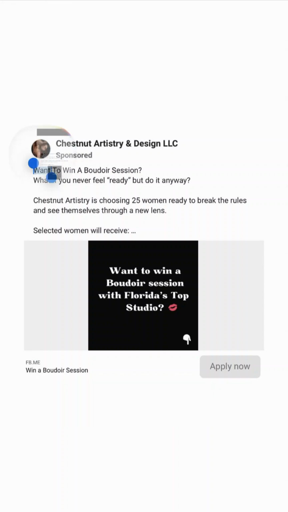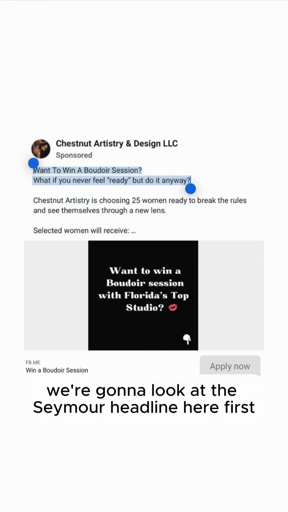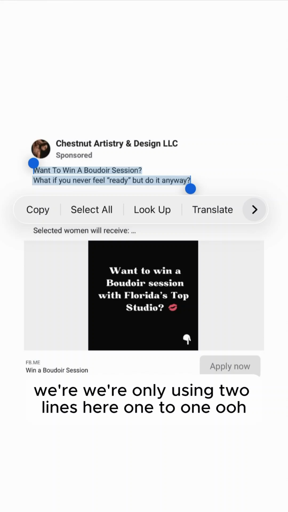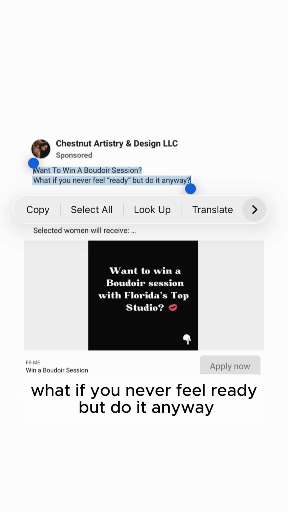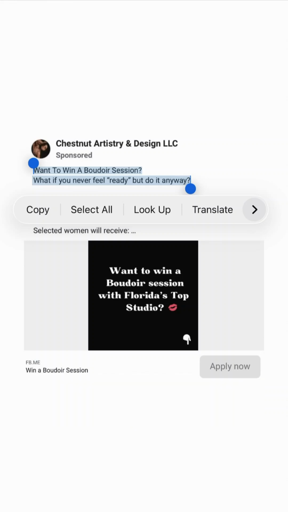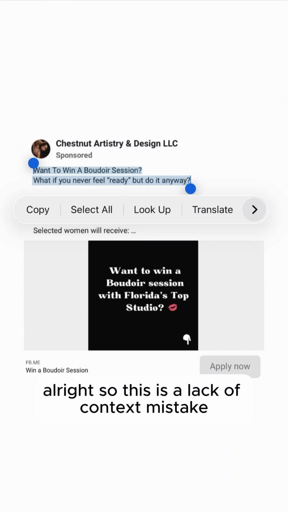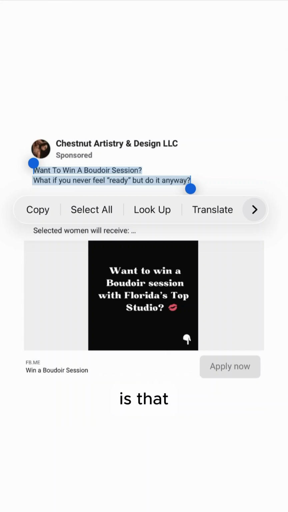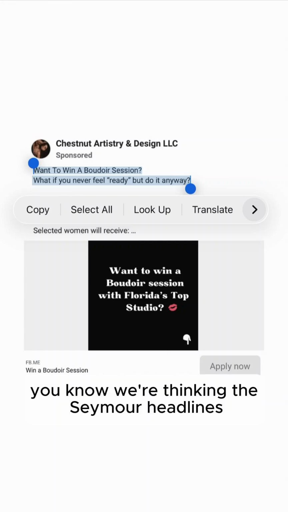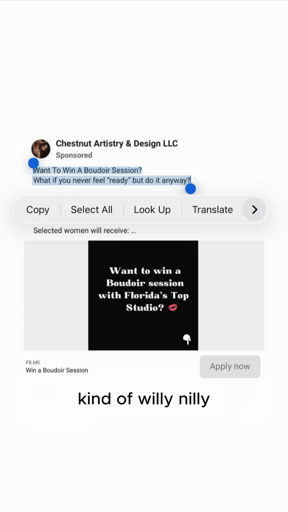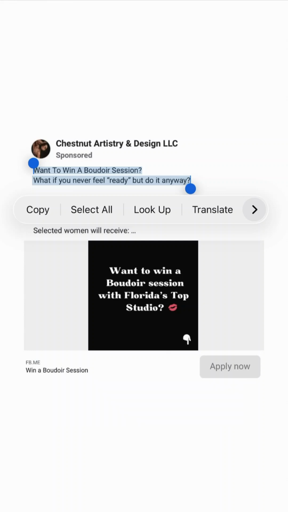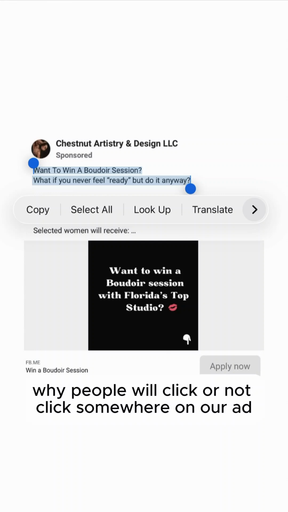Finally, we're going to look at the See More headline here. First 2 3/4 lines, Facebook mobile newsfeed. We're only using 2 lines here: "120 Boudoir session. What if you never feel ready, but do it anyway?" All right, so this is a lack of context mistake. The false belief that caused us to make this mistake is that we're thinking the See More headline is kind of willy-nilly, when in fact it's literally 80% of the reason why people will click or not click somewhere on our ad.